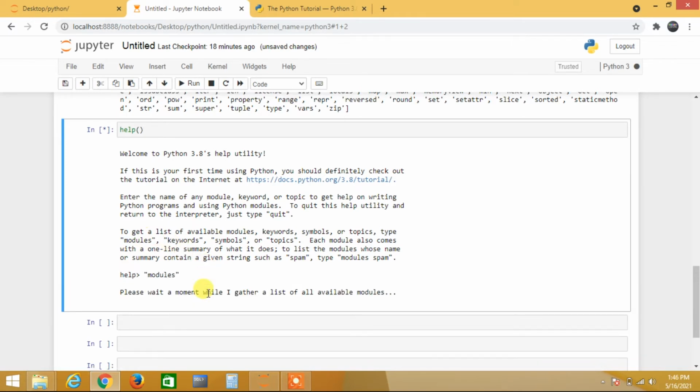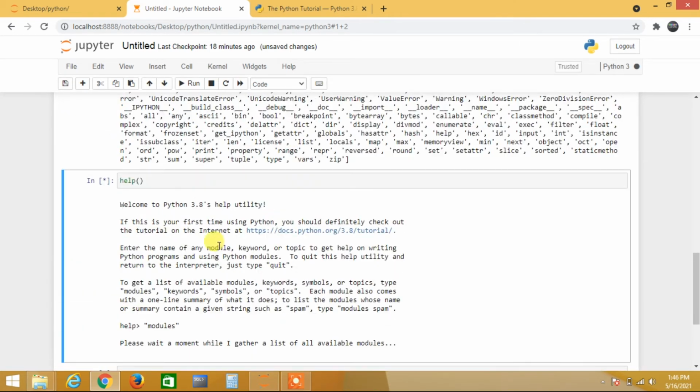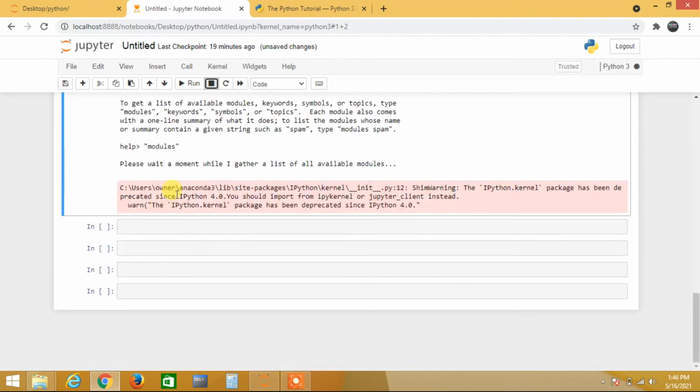When I enter, then please wait, these are the loading modules. It is still running, see, here and here, right? There are thousands of modules inside, so it will take so much time. Let me stop. I told you, right, this is stopping the kernel. I am interrupting this one. When I interrupt this cell, it is going to stop. See, it will tell you keyboard interruption, like that.